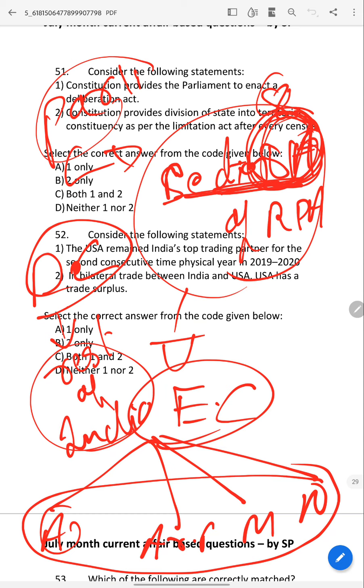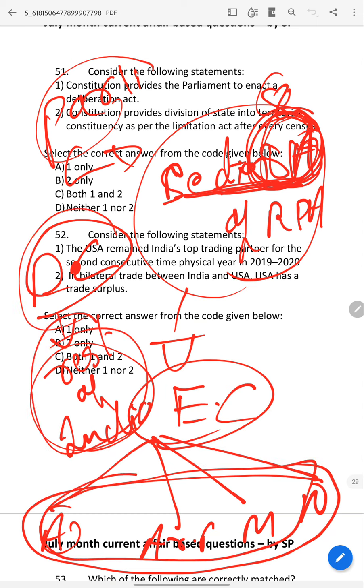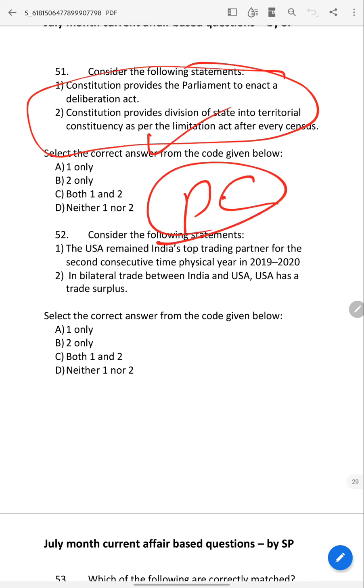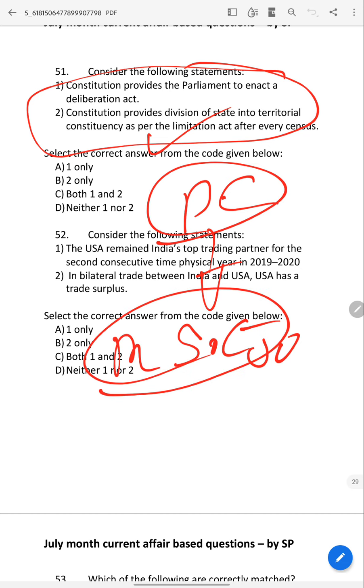So UPSC may ask about this or about this, otherwise it may ask simply like this. So you should be in a position to answer. Who will be the chairman of the Delimitation Commission? A retired Supreme Court judge. So this is what you should know.